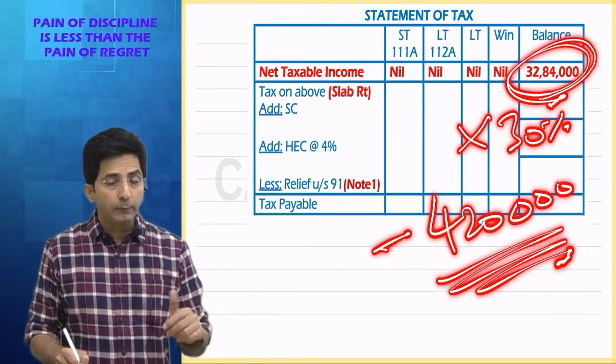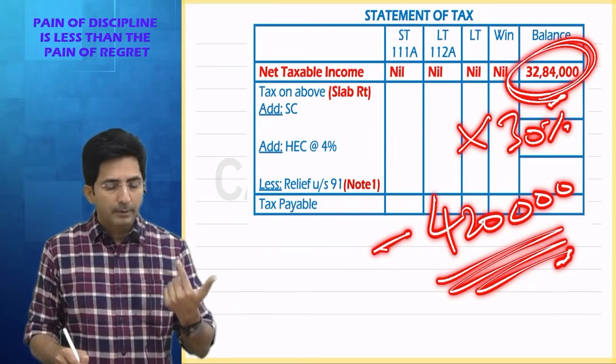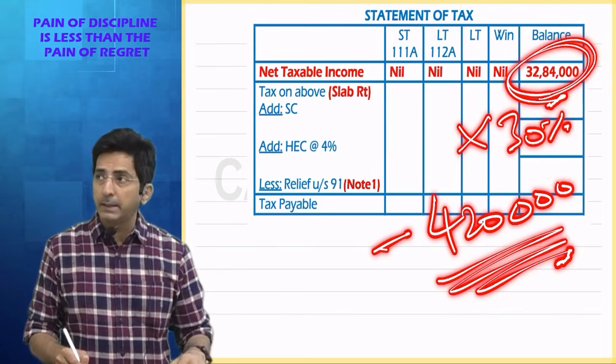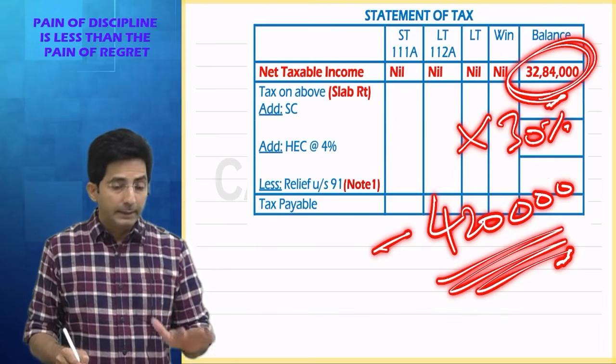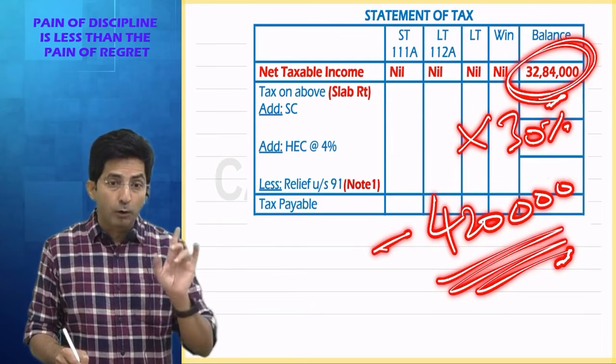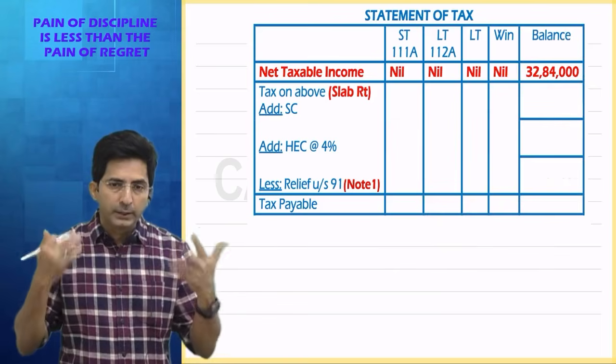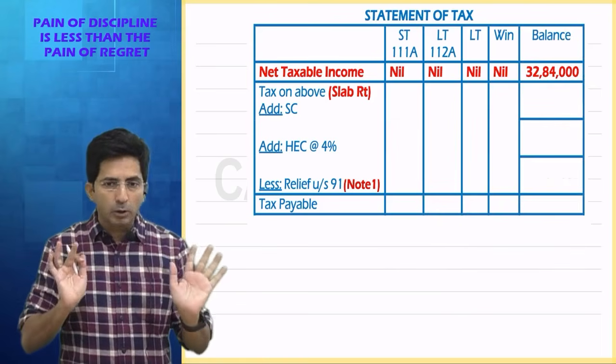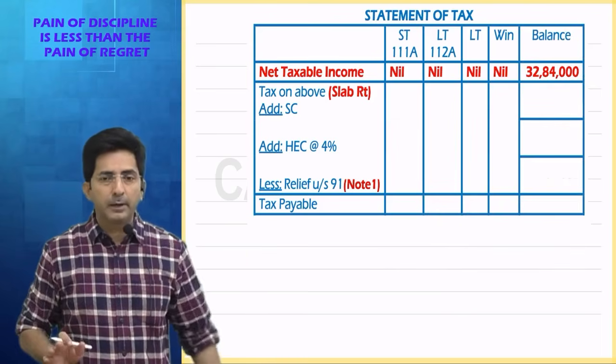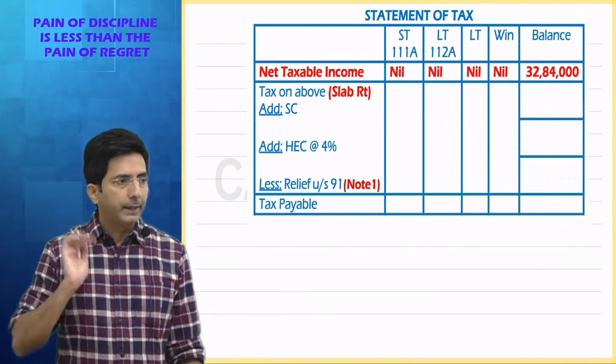And under the old regime, if you are in the 20% slab, directly multiply by 20% minus 87,500. Those were the shortcuts in the old regime, but not for senior citizens. Under the new regime, the slabs are common for junior, senior, everyone. And here the shortcut is directly multiply by 30% minus 4,20,000.